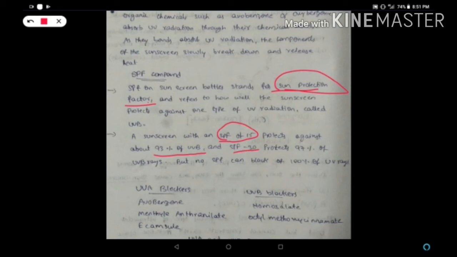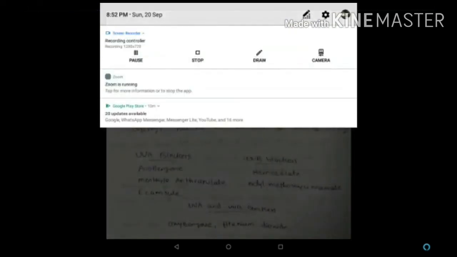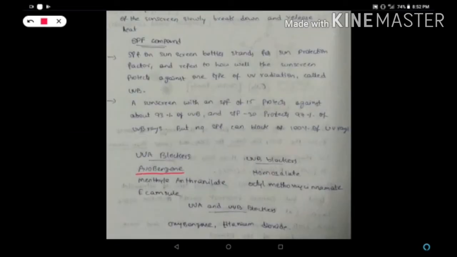But no SPF can block 100% of the UV radiations. Examples of UVA blockers: the avobenzone molecule is a blocker of UVA. Methyl anthranilate is also a blocker of UVA, and ecamsule is also a blocker of UVA. Ultraviolet B radiation blockers are homosalate and octyl methoxycinnamate. And blockers of both UVA and UVB are oxybenzone and titanium dioxide, guys.